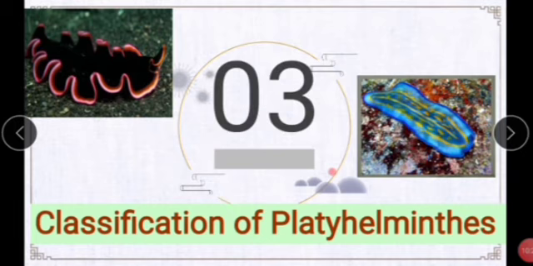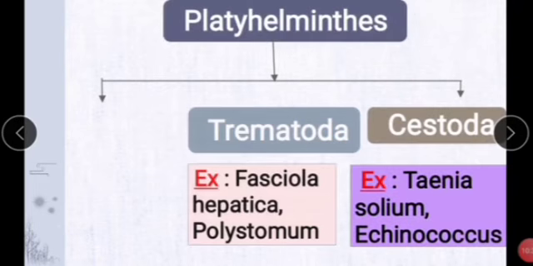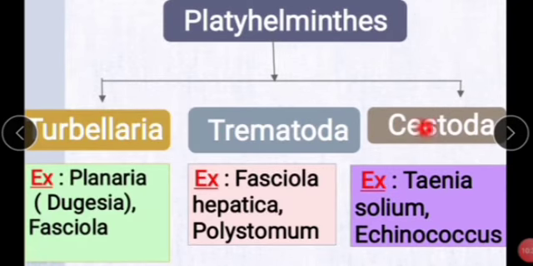Next concept, classification of Platyhelminthes. There are mainly three classes: Turbellaria, Trematoda and Cestoda. These are the three classes we see in Platyhelminthes. Turbellaria, for example, Planaria.